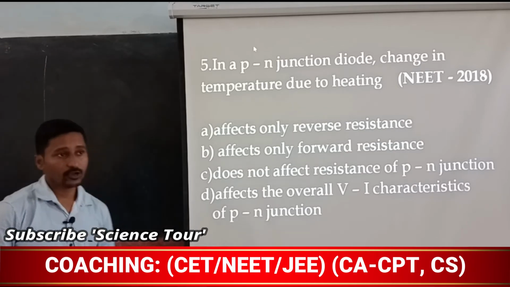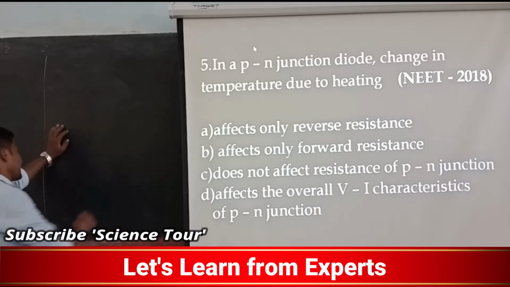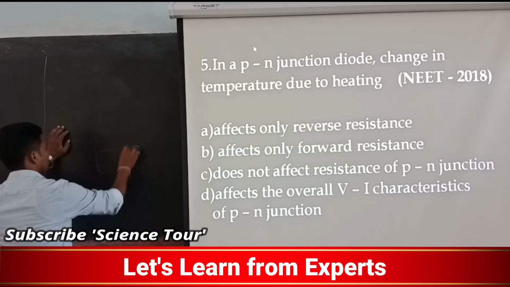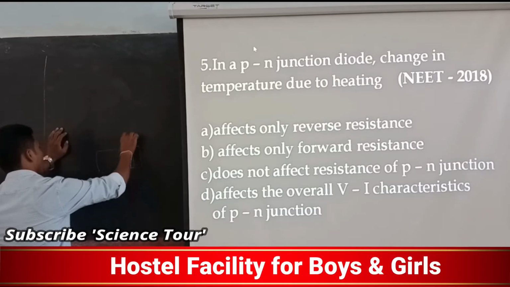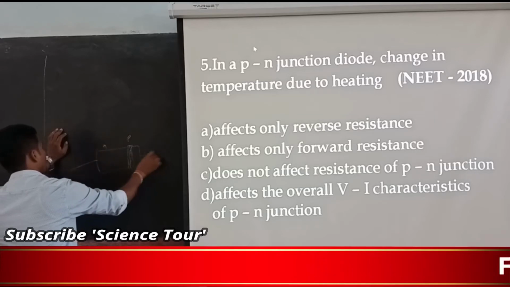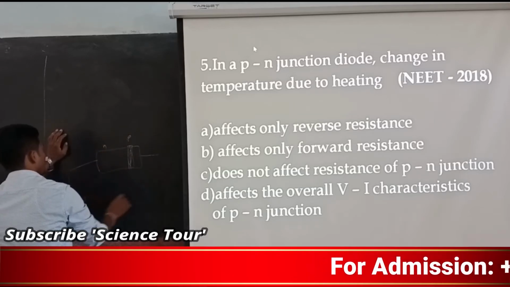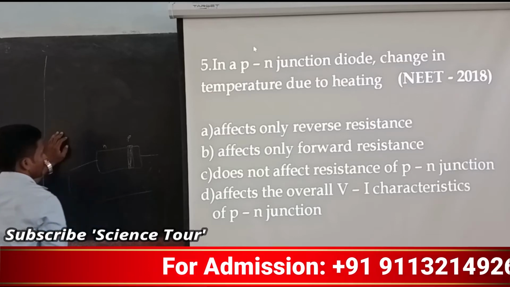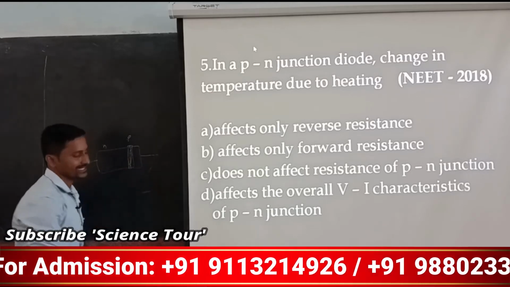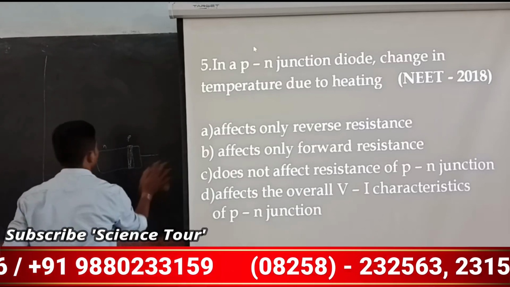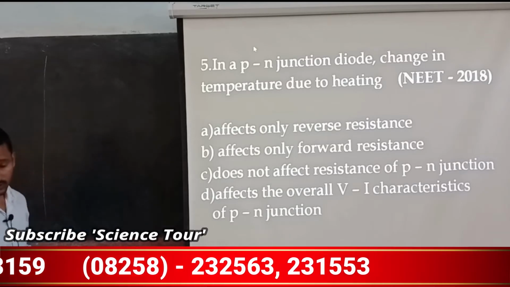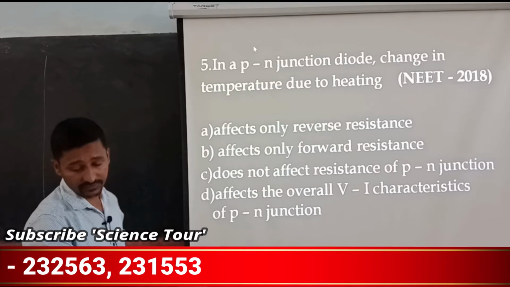What happens if you heat it? See, a diode is just nothing but a wire. I hope we have discussed this: P type, N type, positive, negative, all those things. In the forward bias it is just like a conductor. In the reverse bias it acts like a resistance. We use the forward bias for rectifiers and all.